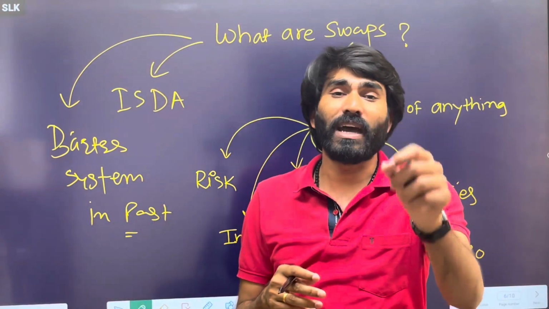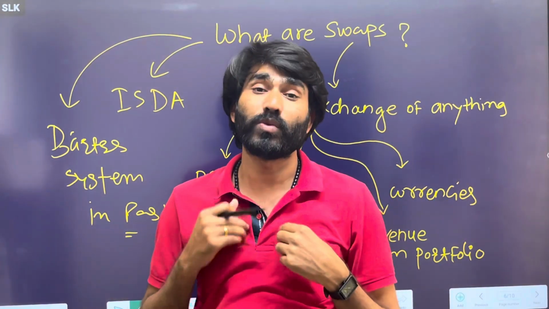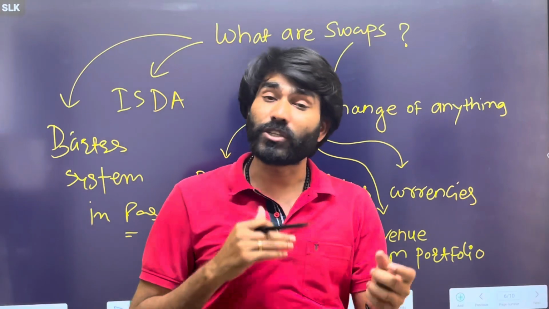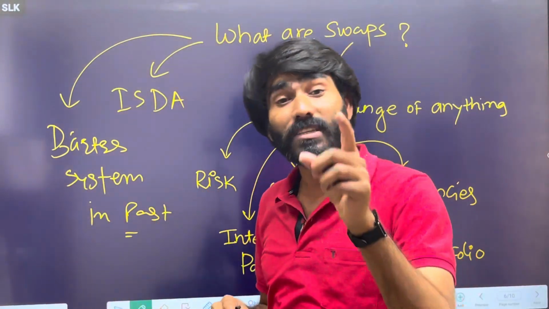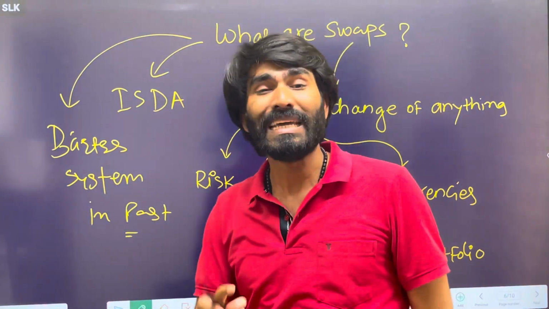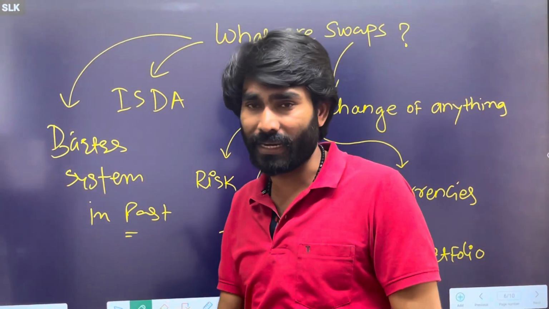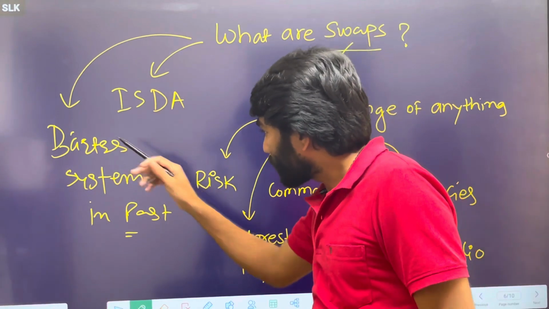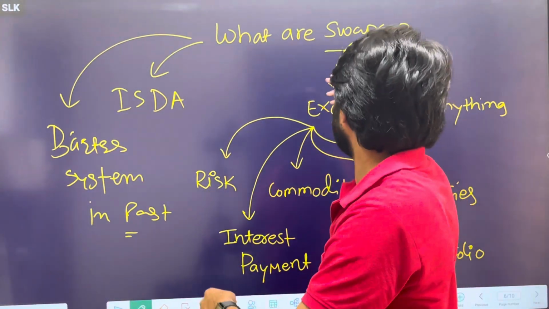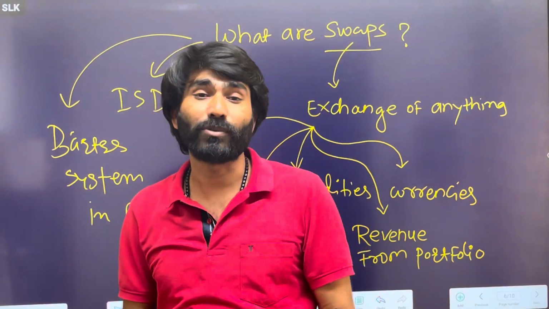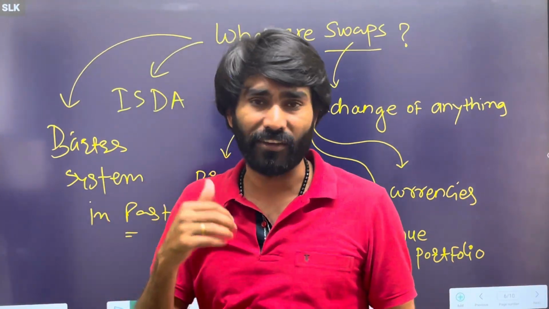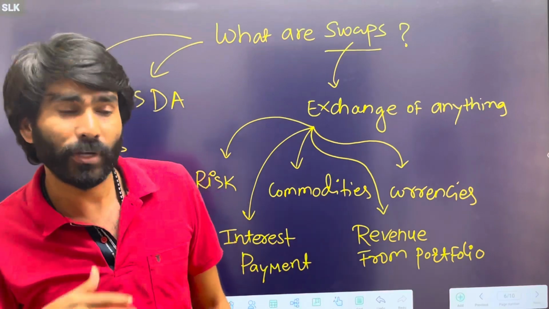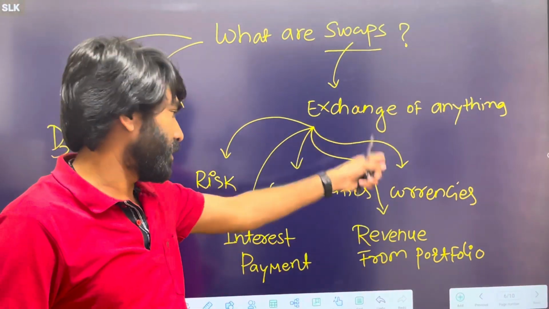So let's say you have rice and I have wheat. You can exchange your rice with my wheat, and I will exchange my wheat with your rice. This is how we had a barter system in the past. That same barter model has been upgraded and replicated with swaps. So you can relate the barter system to swaps: we exchange cash flows, risk, currencies and everything with counterparties who are willing to take on your risk and cash flows.